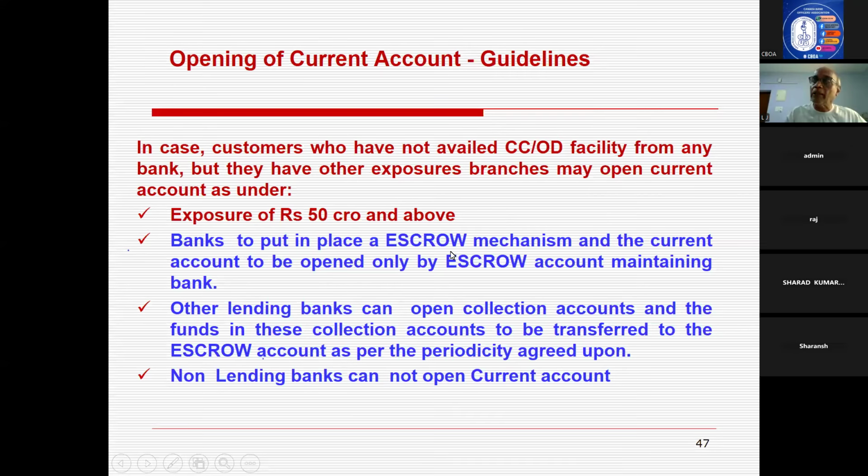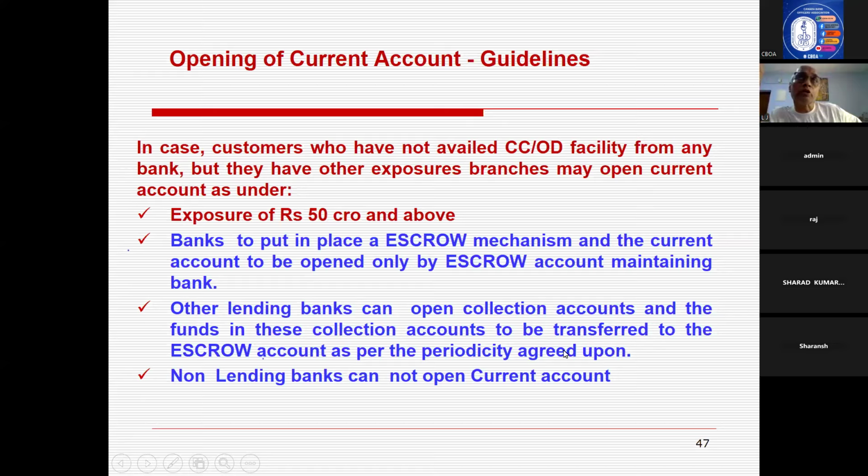When the parties have exposure of 50 crores and above from different banks: if it is only one bank, that bank only has to open the current account. If the exposure of 50 crores and above is distributed among 2-3 banks, then an escrow mechanism is to be maintained, and the bank which has the escrow account only should open the current account for that borrower. Other lending banks can open collection accounts, and the funds in these collection accounts are to be transferred to the escrow account as per the periodicity agreed upon.